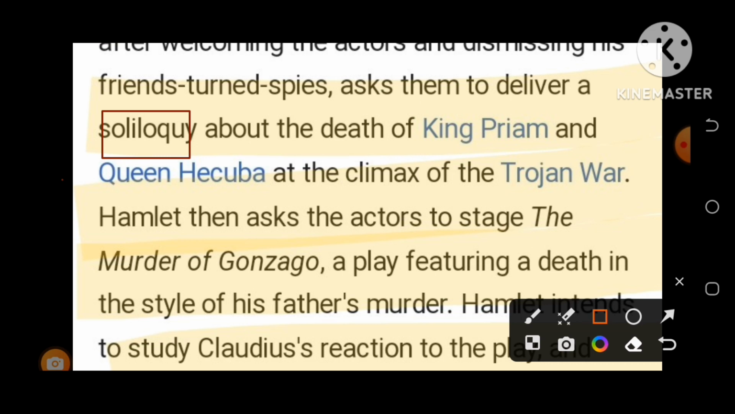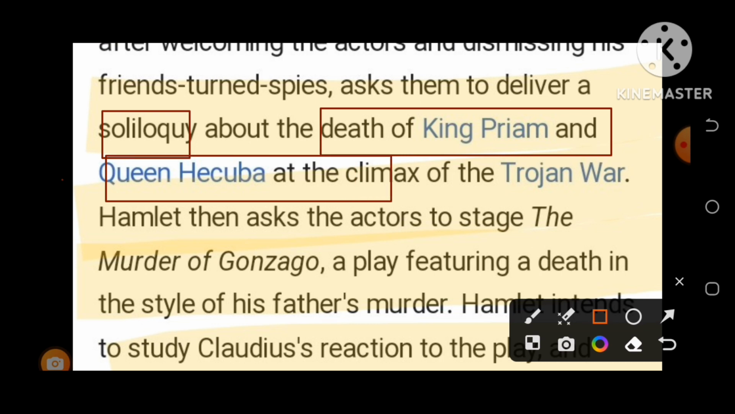secret plan about the death of King Priam and Queen Hecuba. Yes, this is generally asked: what was the play in the play Hamlet. So this is the story of the play within the play Hamlet, which is going to be performed by some players. This was the story of the death of King Priam and Queen Hecuba at the climax of the Trojan War.